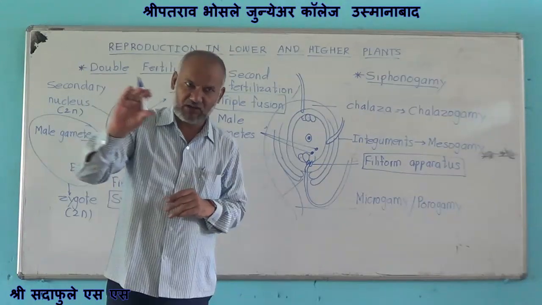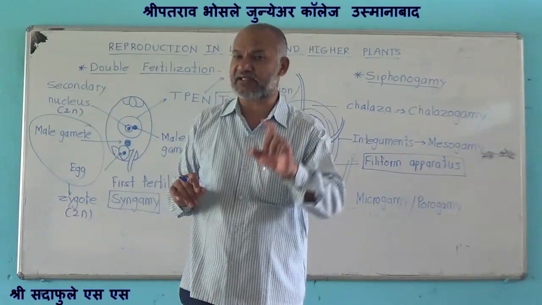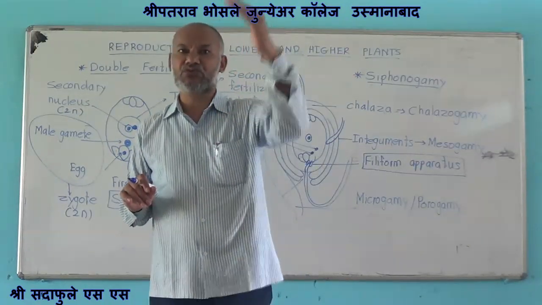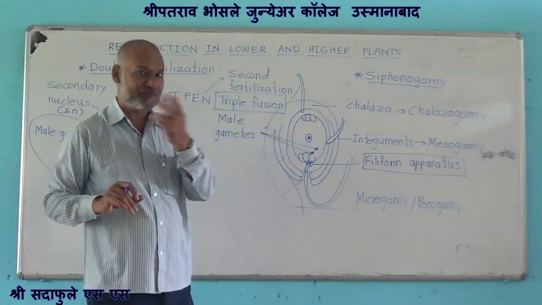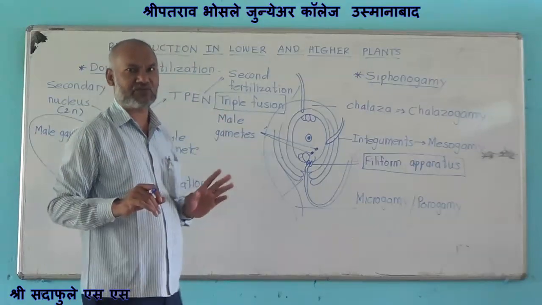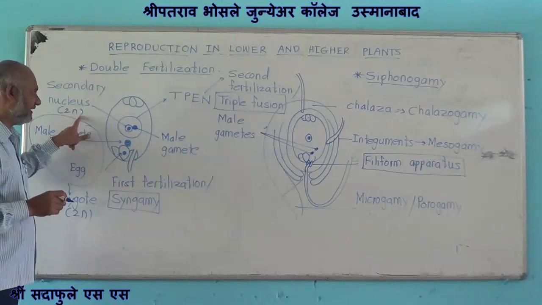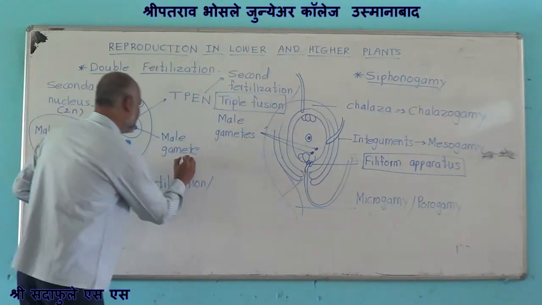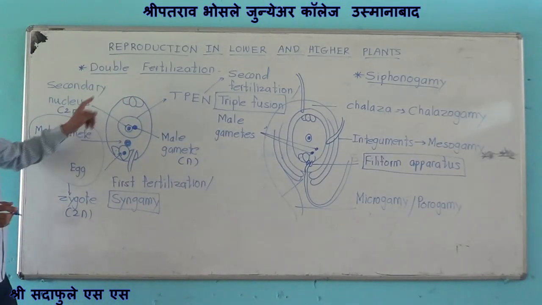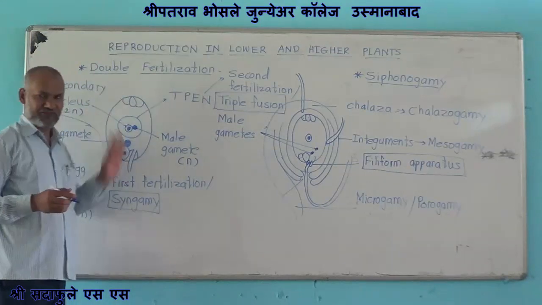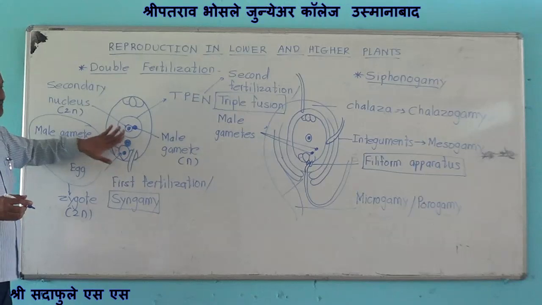During the development of the female gametophyte, in the last stages we have studied that one nucleus from each of the two poles migrates into the center, which are termed as polar nuclei. These polar nuclei are haploid nuclei. These polar nuclei fuse together to form the diploid secondary nucleus. Here is the fusion of three haploid nuclei, and hence it is termed as triple fusion. Now this is the double fertilization.